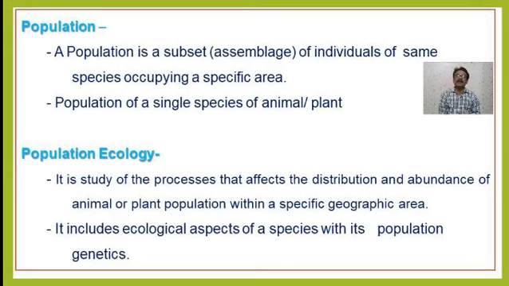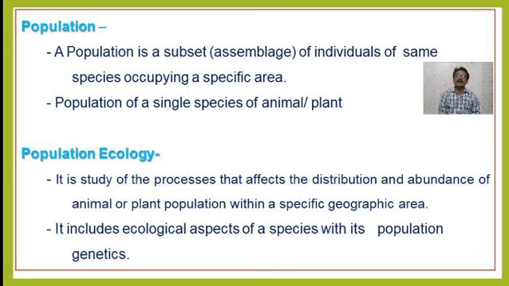The first one, population density. What exactly is population density? Generally, population density refers to the size of any population in relation to some unit space or area. That means the assemblage of any species in relation to a specific geographical area. It is expressed in terms of individuals, generally referred to as the abundance of that particular species, or biomass per unit area or volume.